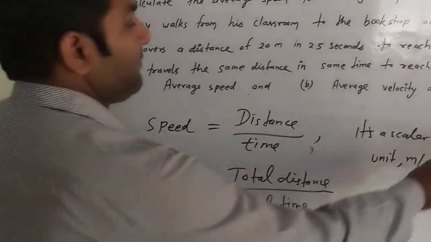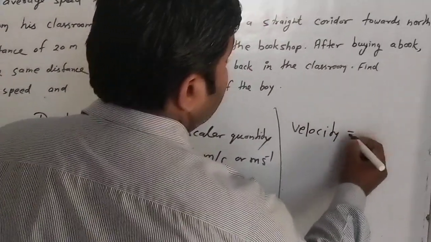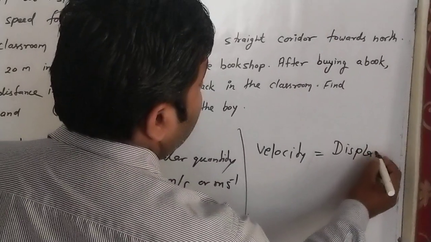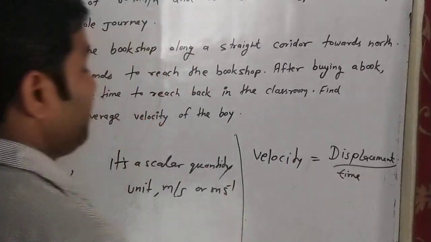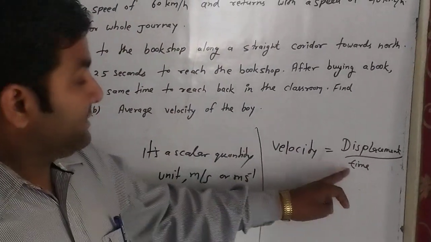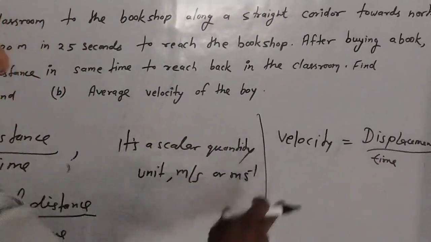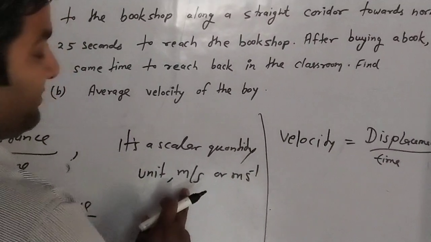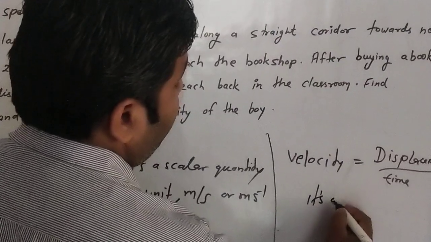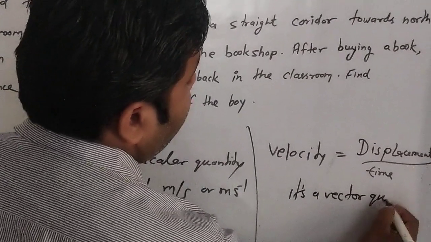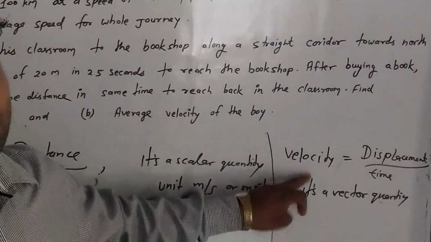Now next, the concept of velocity. Velocity is equal to what? Displacement upon time. With the help of this formula, we can define velocity: the time rate of change of displacement is defined as velocity. Its unit is the same, meter per second or meter second inverse, but it is a vector quantity. Why vector quantity? Because displacement is a vector quantity. That's why velocity is also a vector quantity.